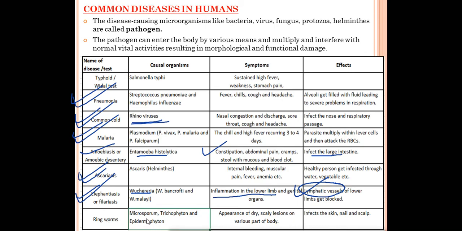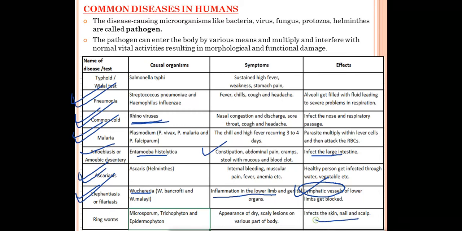Ringworms. So Microsporum, Trichophyton, and Epidermophyton, they are responsible for the disease called ringworm. And this disease we can see in our bodies. In skin we can see the patches or some scaly appearance. That is all because of the disease called ringworm. So appearance of dry scaly lesions on various parts of the body, that is because of ringworm.